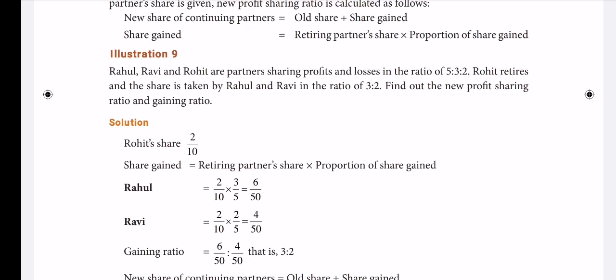Then the new ratio is given. How to calculate the gaining ratio when it is not given? The other three ways of getting gain I will teach you in the next class.